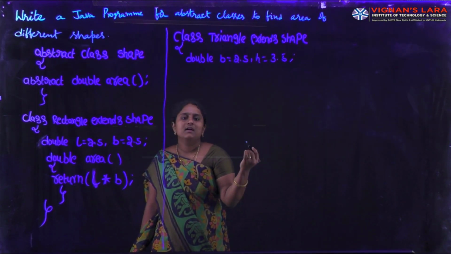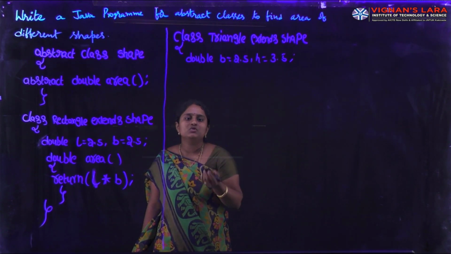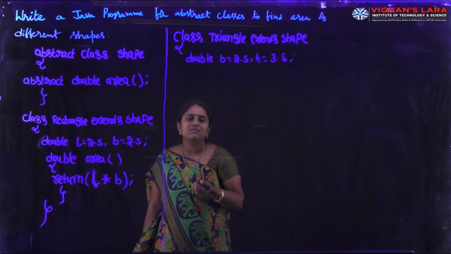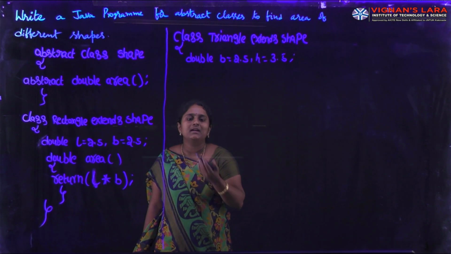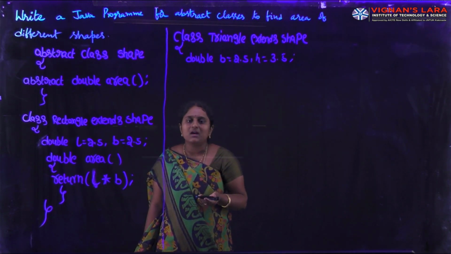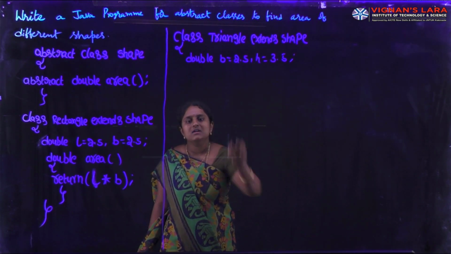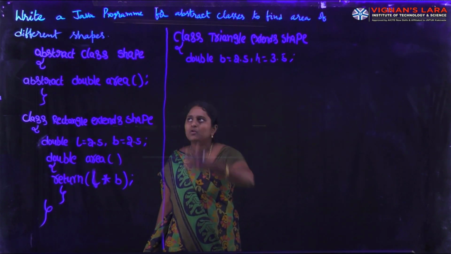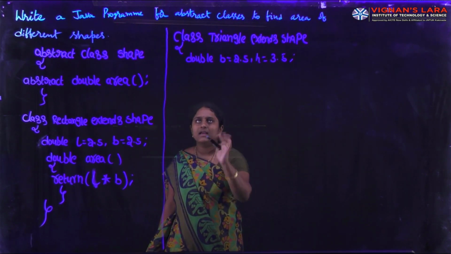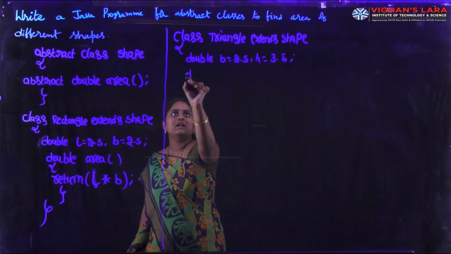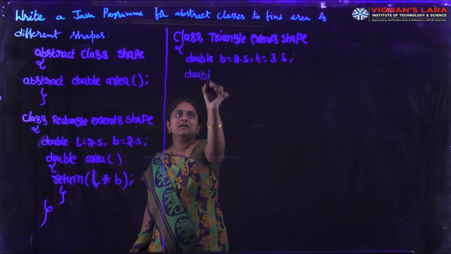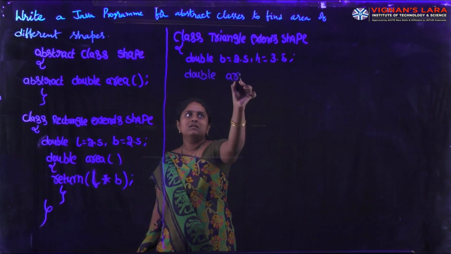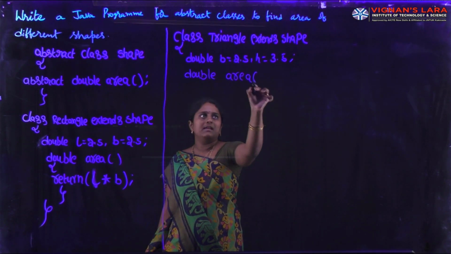Wherever we use abstract methods in our program, we should create a subclass, and the abstract methods are implemented in the subclass. In our program, what is the abstract method? Area. What is the return type of the area method? Double area.